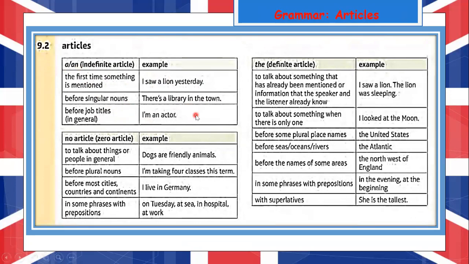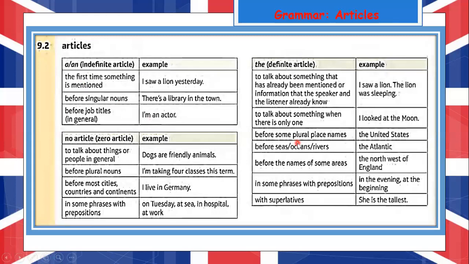When do we use the article the? Remember, we use the article the to talk about something that has already been mentioned, or information that the speaker and the listener already know. Example, I saw a lion. The lion was sleeping. We also use the to talk about something when there is only one. Example, I look at the moon, the sun, the stars.